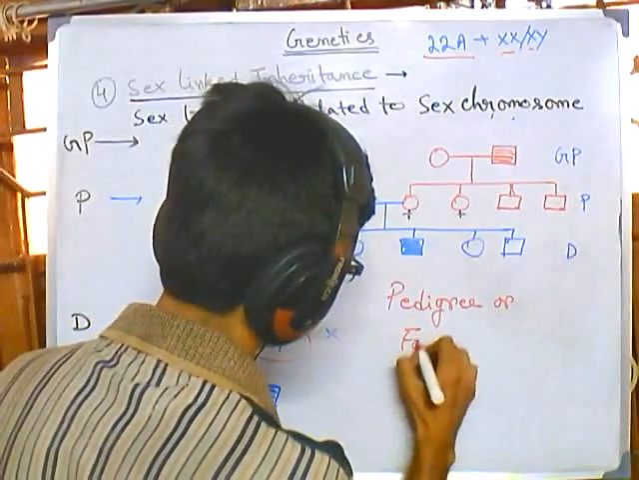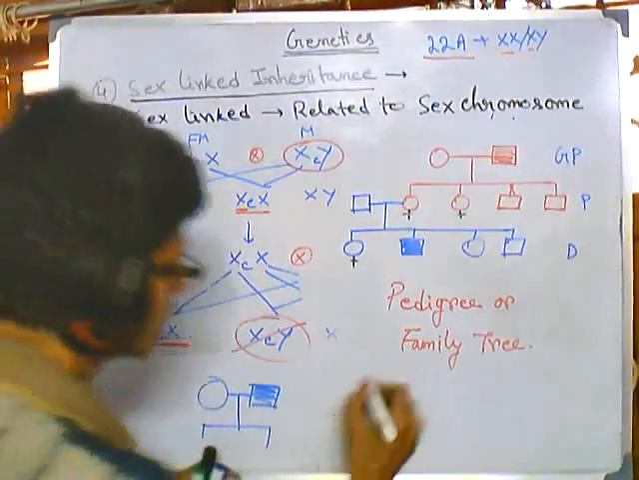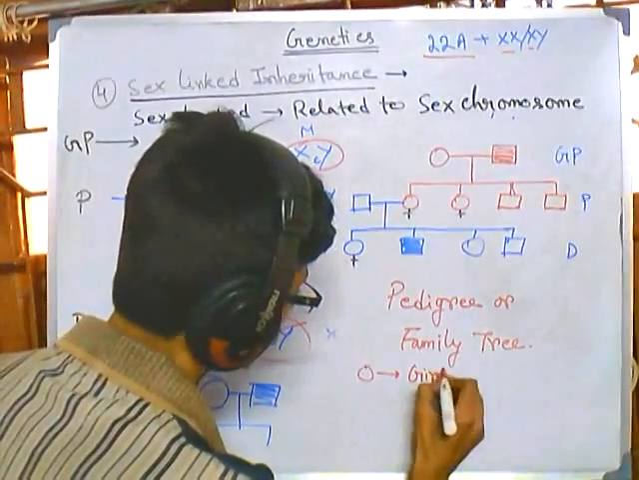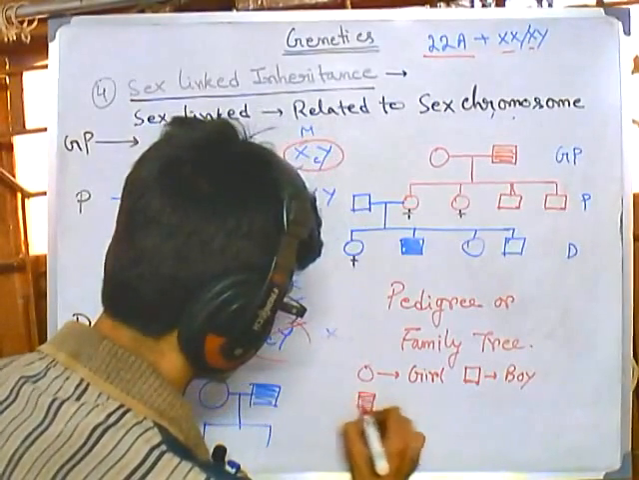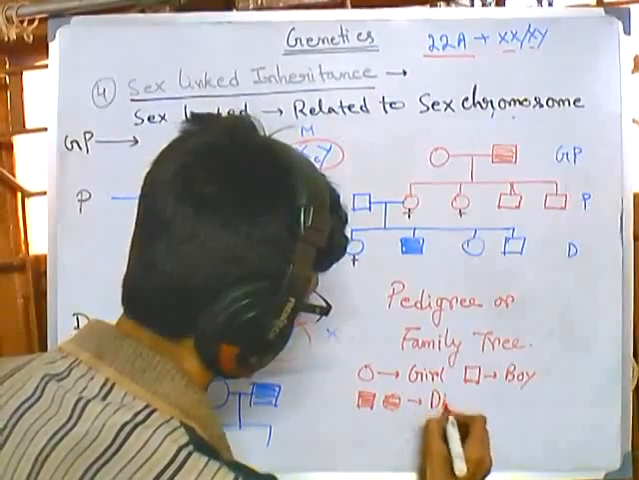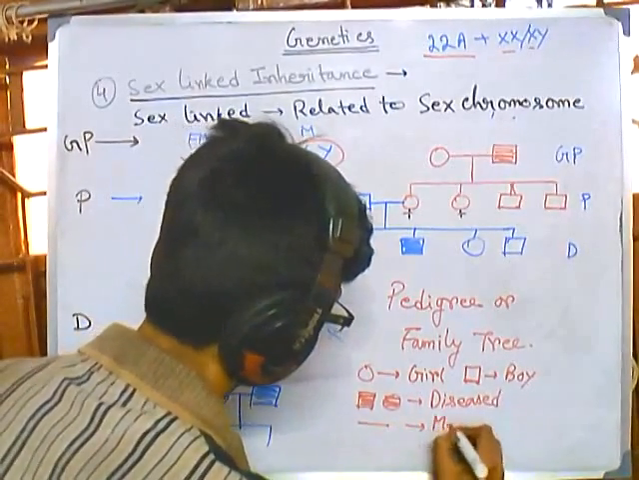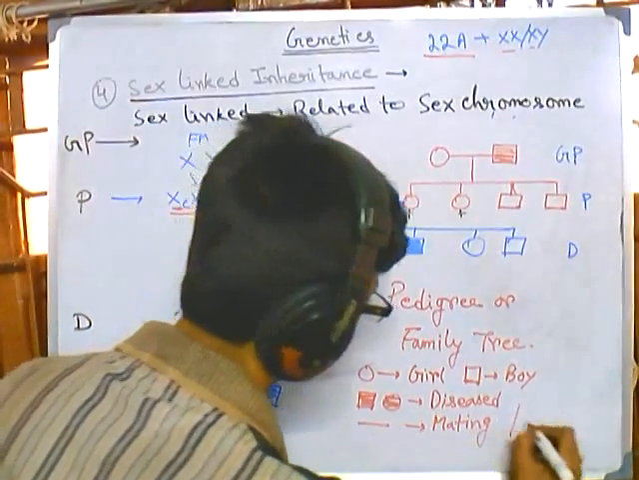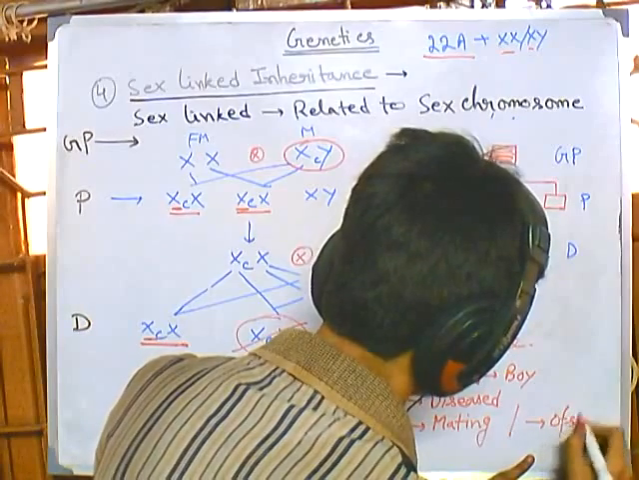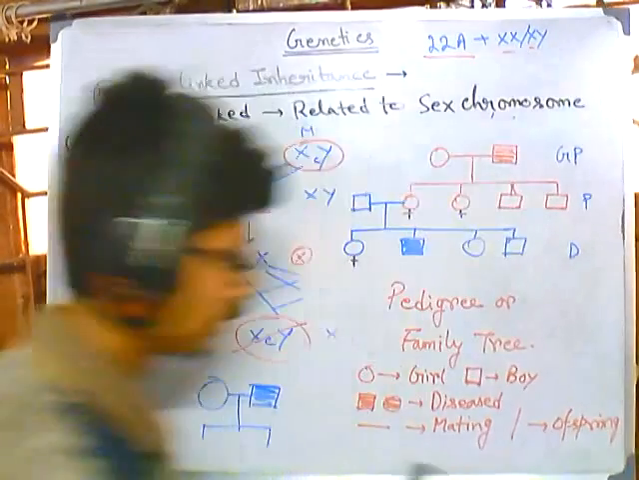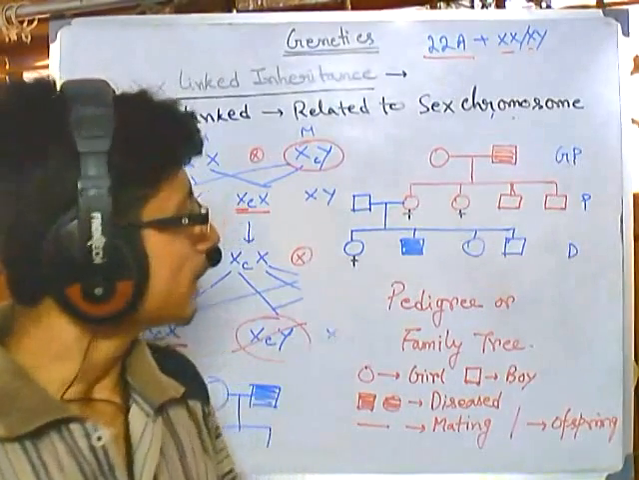Okay, the rules: this is girl, this is boy, this means diseased, horizontal line means mating, vertical line means offspring. So these are the rules of constructing a simple pedigree, and we have talked about this.